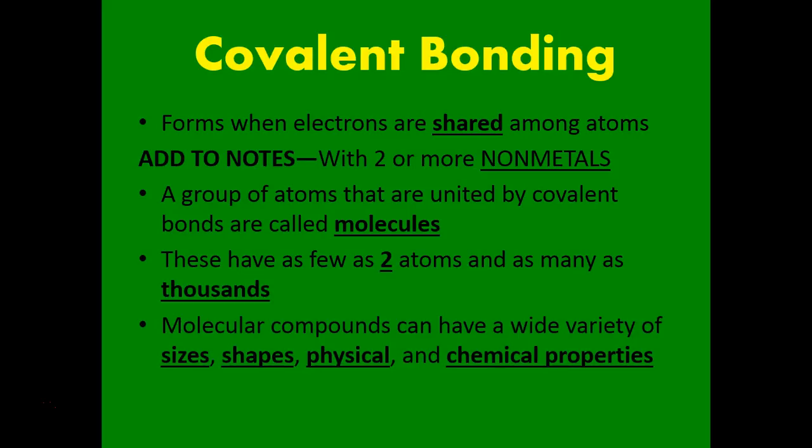There's not a clear set of properties that we give to covalent substances, because really they take on all sorts of properties. Some are solids, some are liquids, some are gases. Some are polar, some are nonpolar, some are hard, some are soft. So we can't really make any big claims about the properties of covalent substances like we did about the properties of ionic substances, because covalent substances are so diverse.